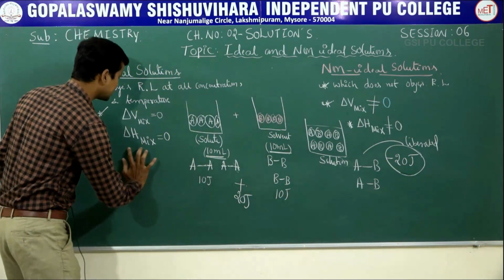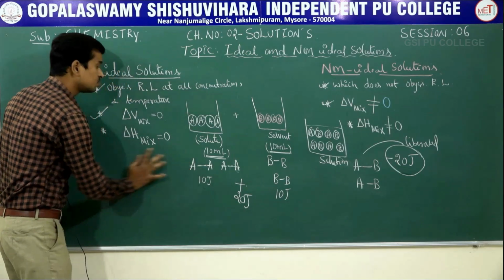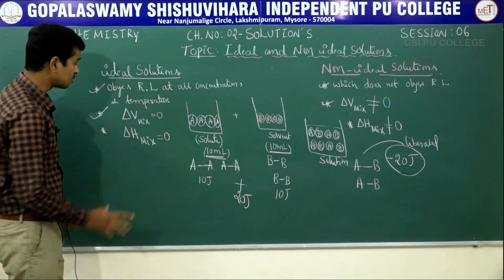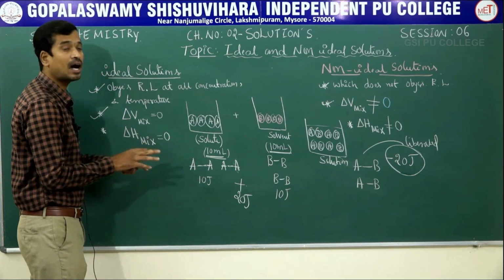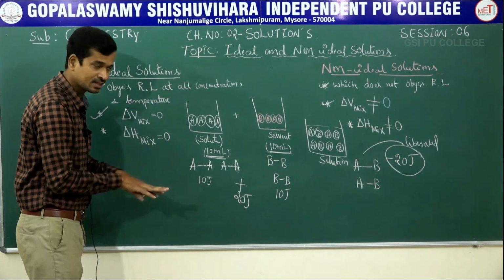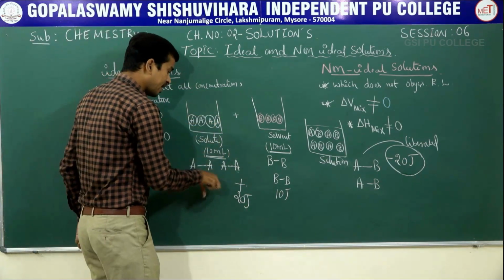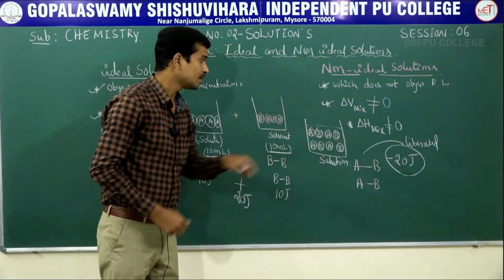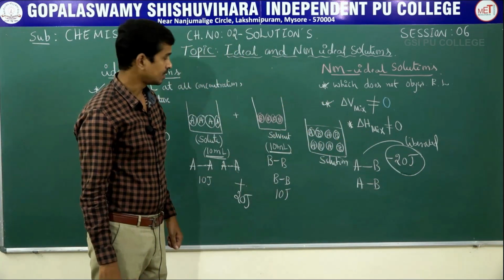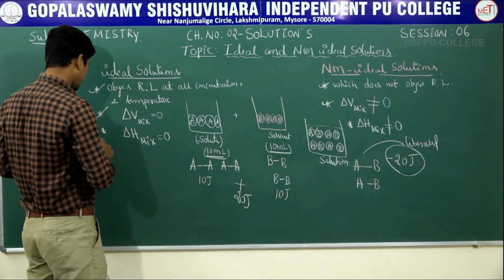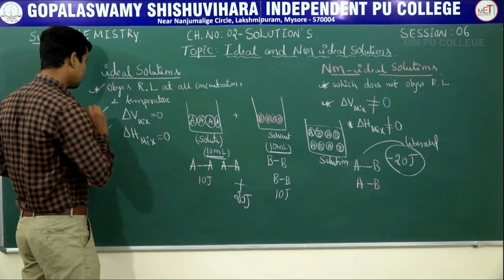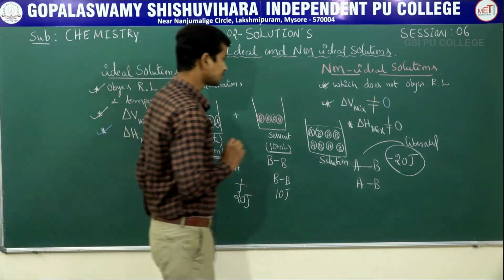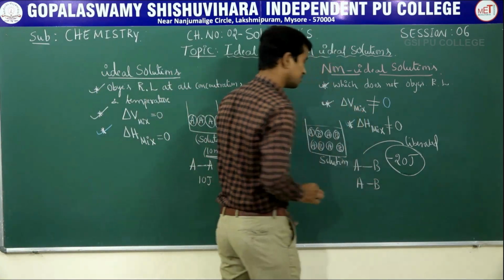That is, delta H mixing is equal to 0. Do you understand what I am telling? There is no change in enthalpy after mixing the components. Means absorption of energy is equal to the liberation of energy after the formation of new bonds. That is the third important point in ideal solution and non-ideal solution.